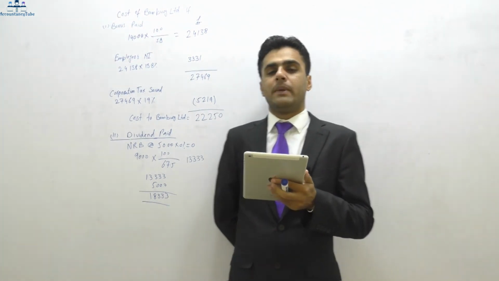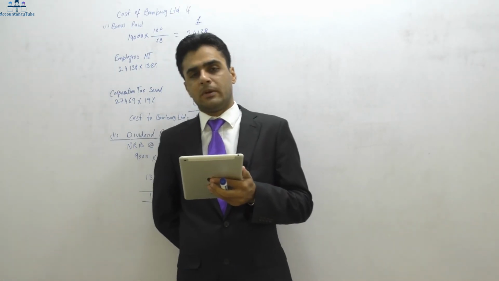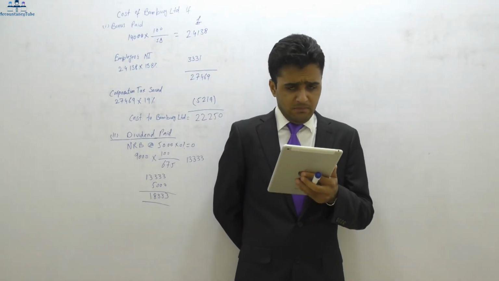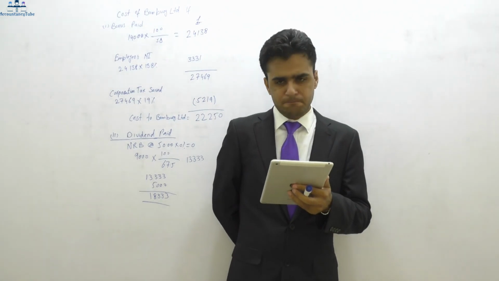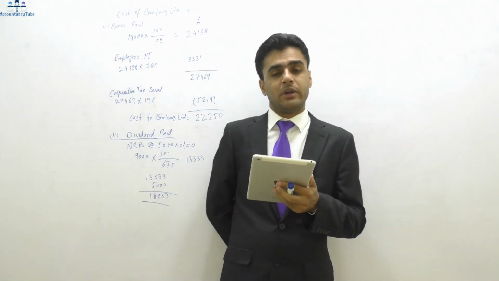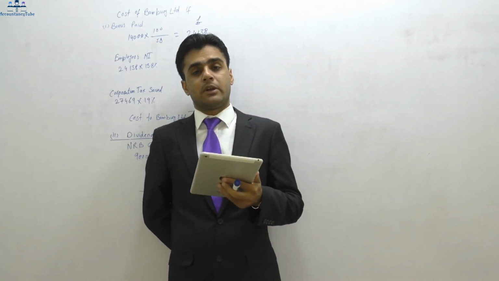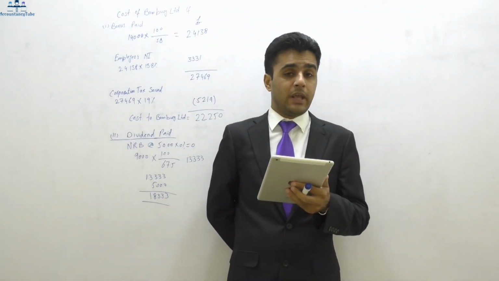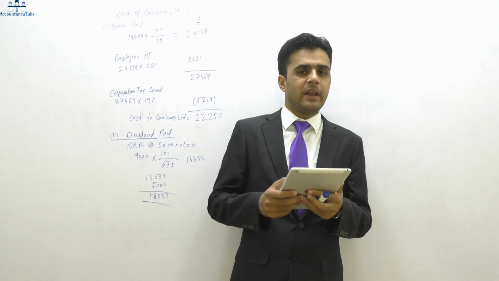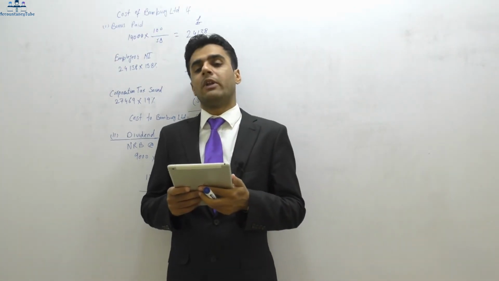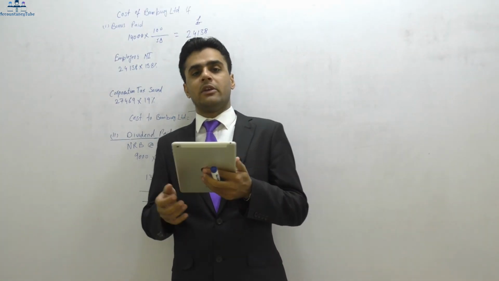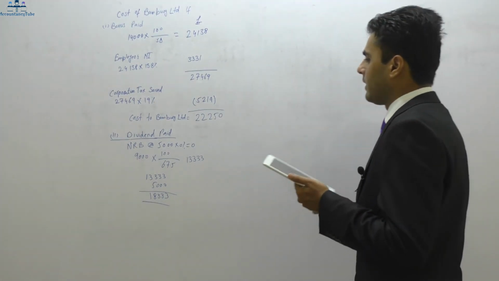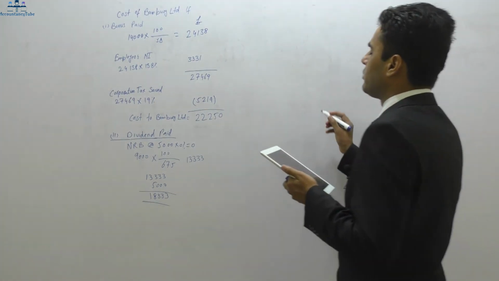And also, because it is a benefit for Charlotte, which is 2.5% of the loan, from the company's perspective, if the company is providing benefits, the company has to pay class 1A NI as well. So there will be two treatments.